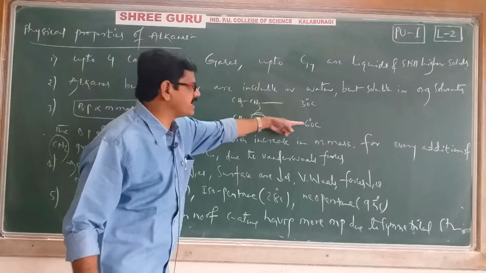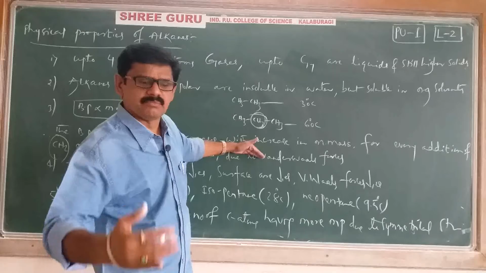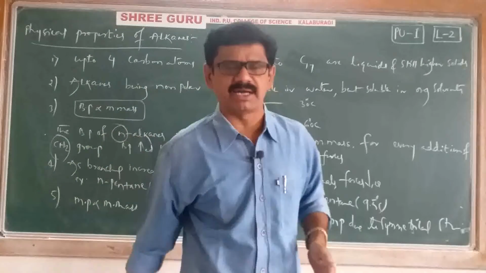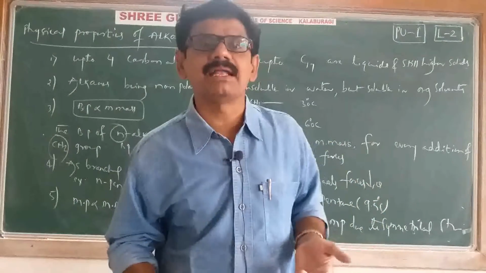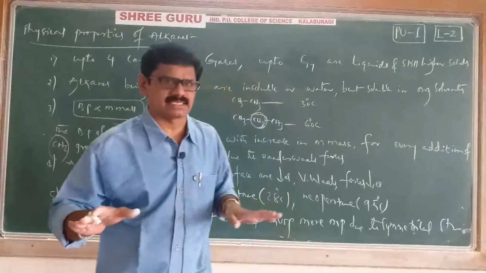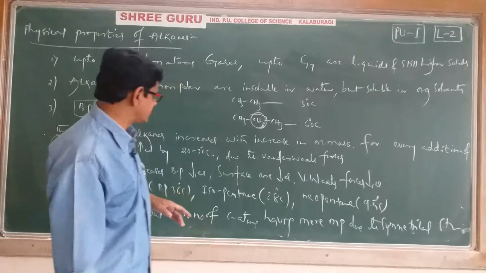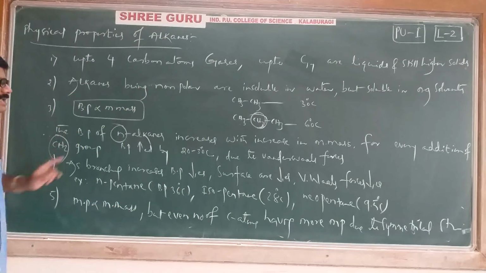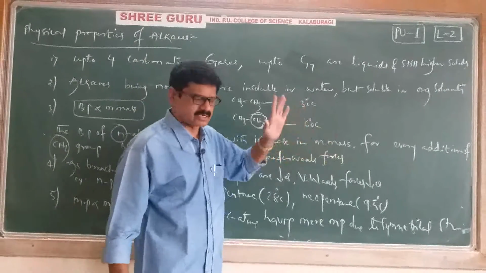Ethane to propane, boiling point increases. Then propane to butane also increases. Butane to pentane also increases. Like that, as the number of carbons increases, that too in a normal chain with no branches, the boiling point also increases. Next, why does boiling point increase? Because van der Waals attraction forces increase.